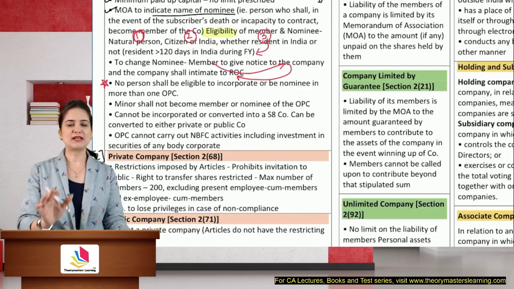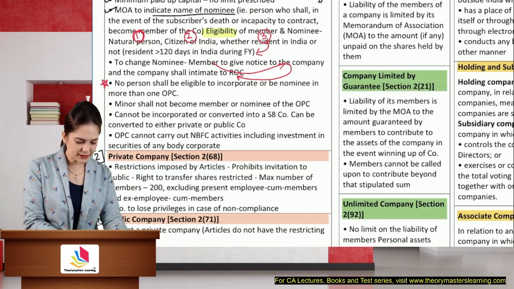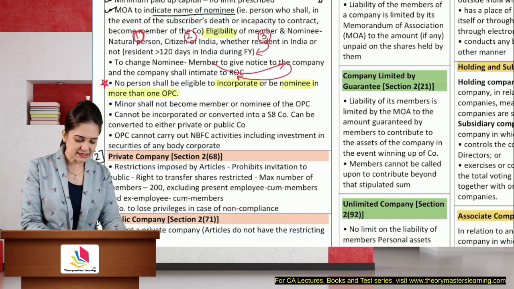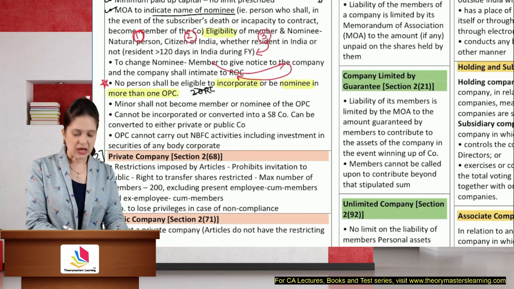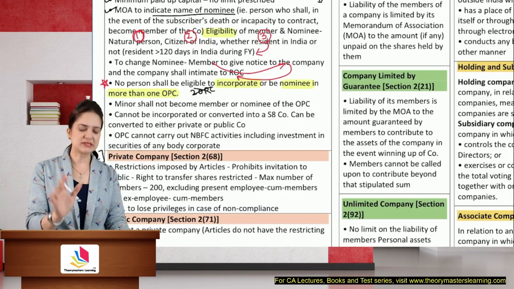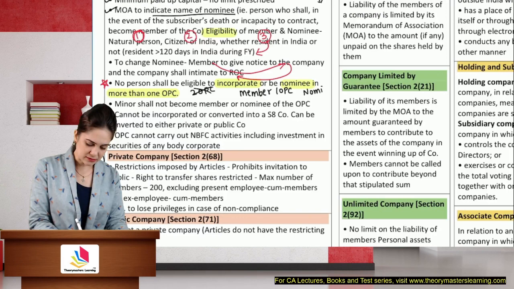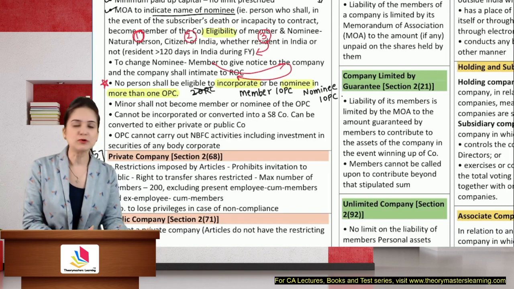No person shall be eligible to incorporate more, where is it? To incorporate or be a nominee. I'll highlight it. You're not eligible to incorporate or be a nominee in more than one OPC. Can I say it means that I cannot be a member in 2 OPCs? I cannot be a nominee in 2 OPCs, but can I be a member in 1 OPC and a nominee in another OPC? Yes. I cannot be a member in 2, or a nominee in 2.